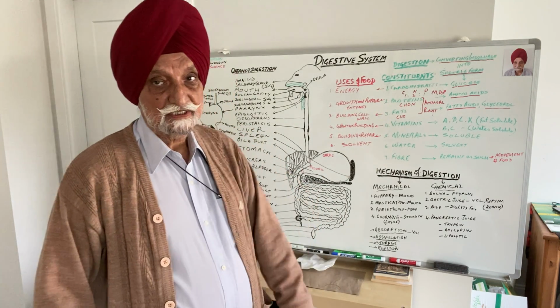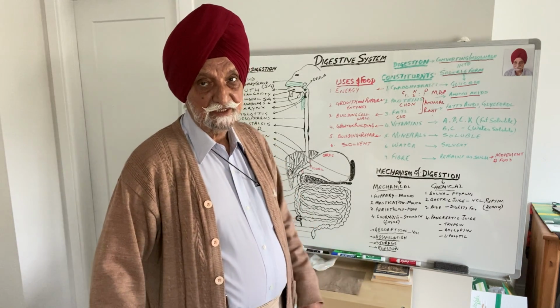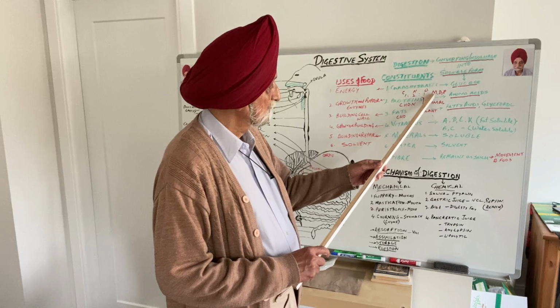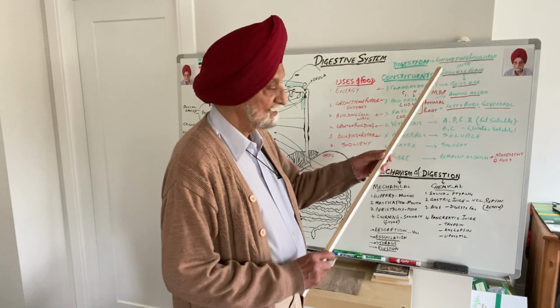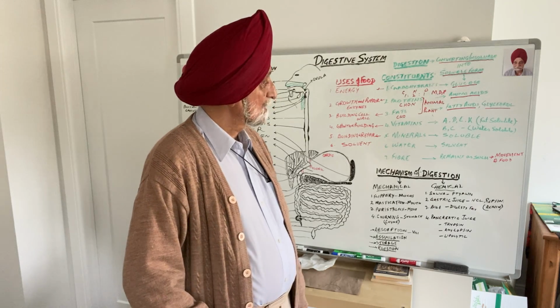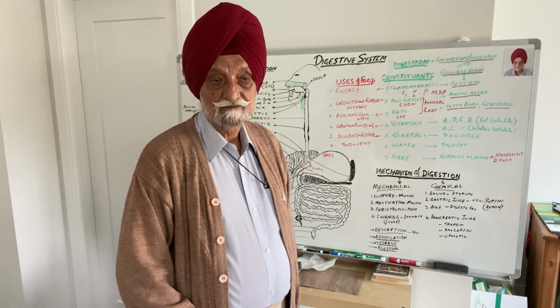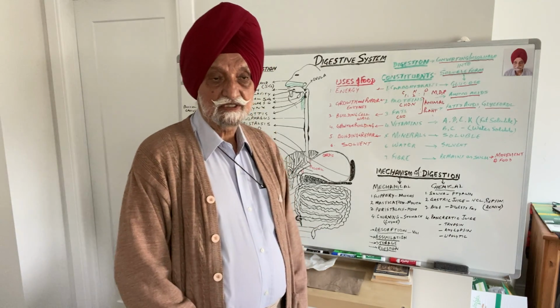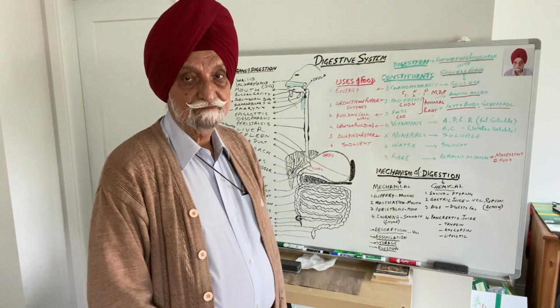Now these carbohydrates are of three main types. Monosaccharides, I have written M, disaccharides, and polysaccharides. Monosaccharides are glucose, disaccharides is sugar that we eat, polysaccharide is starch.